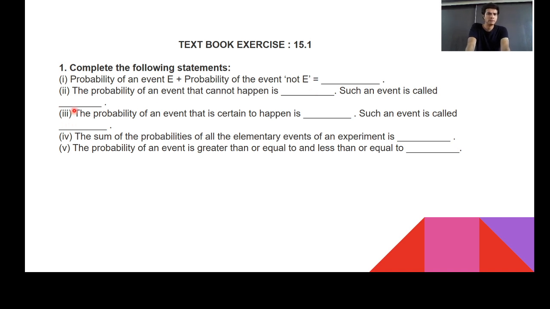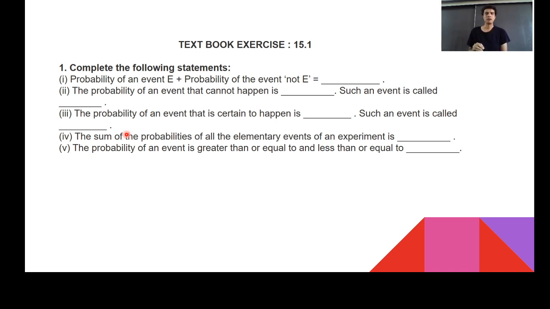Look at the third one. The probability of an event that is certain to happen is dash. This is going to happen, so you can say this is a certain event and the probability is 1. Such an event is called a certain event. For a certain event, the probability is always 1. Fourth question: the sum of the probabilities of all the elementary events of an experiment is 1. That is absolutely correct. That is, the addition is always 1.